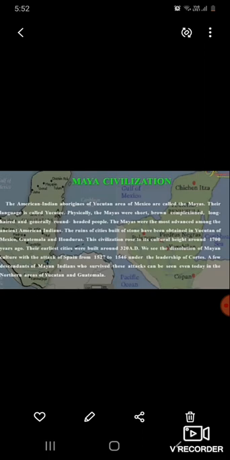We can see the dissolution of Mayan culture with the attack of Spain. The decline of the Mayan culture is because of the attack of Spain from 1527 to 1546 under the leadership of Cortes. A few descendants of Mayan Indians who have survived these attacks can be seen even today in the northern areas of Yucatan and Guatemala.